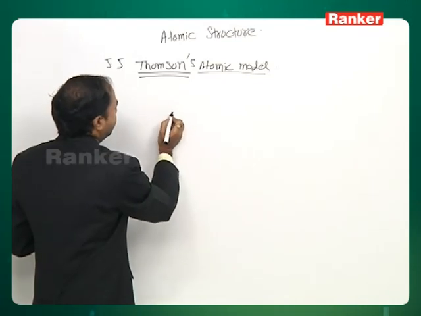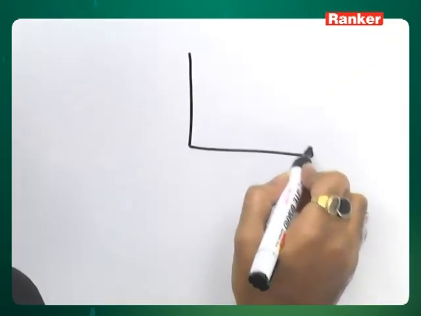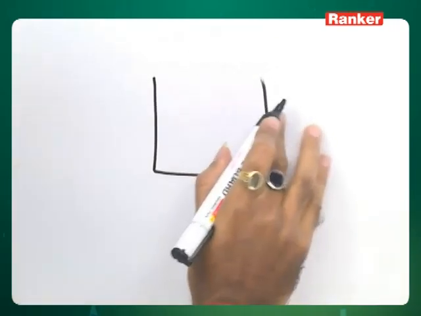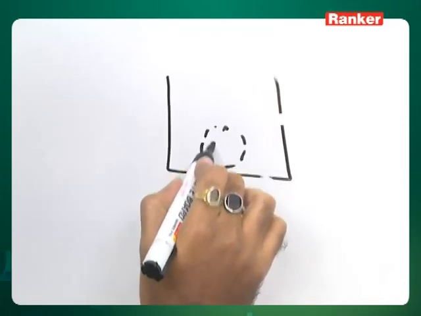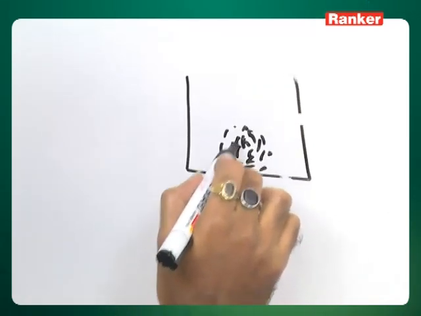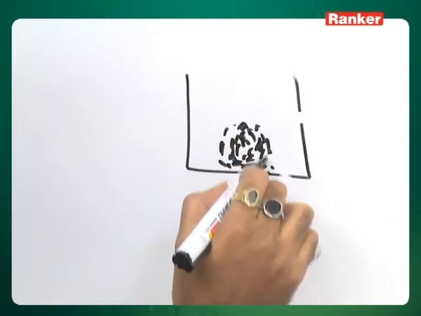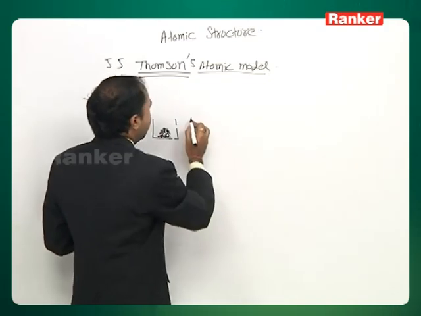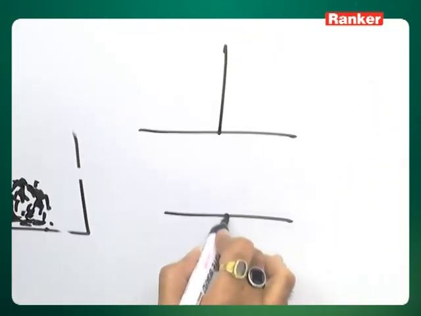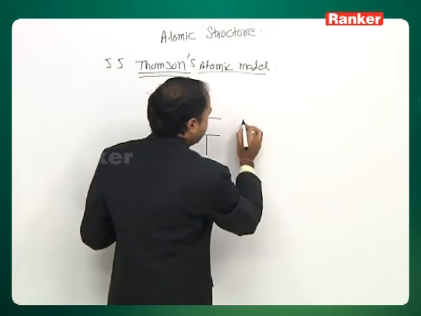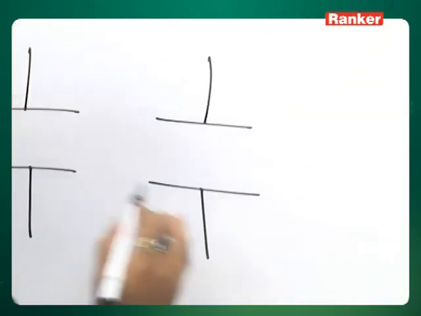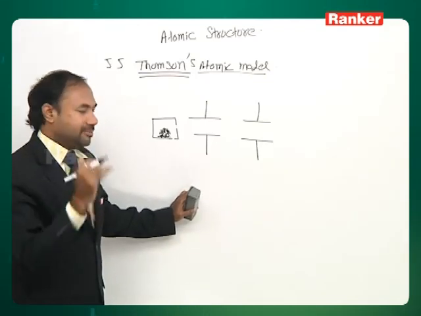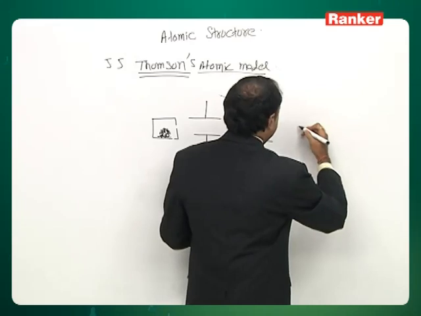For this, he took an object and filled it with a radioactive element. Radioactive elements are basically of two types: alpha emitters and beta emitters. He took an alpha emitter here, then kept plates here to control the movement of alpha particles, so that the alpha particles get accelerated and move in one straight direction only, without diverting from their path.